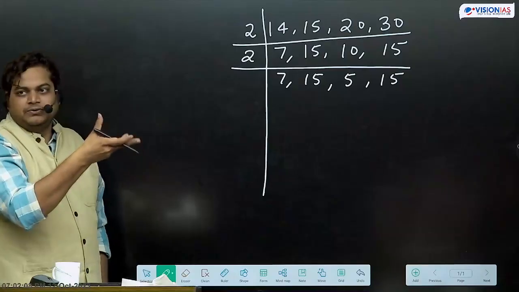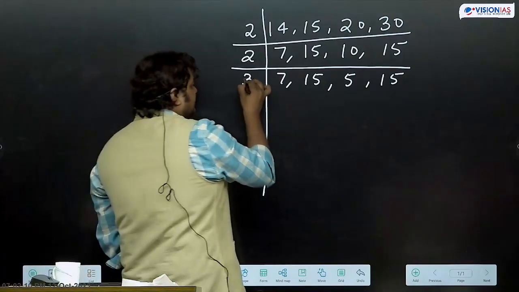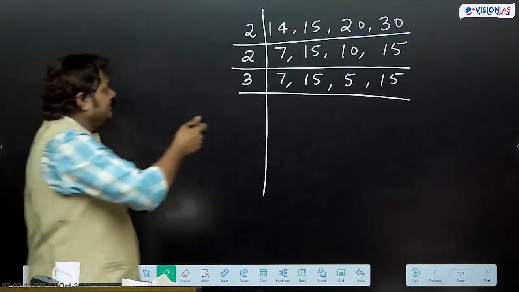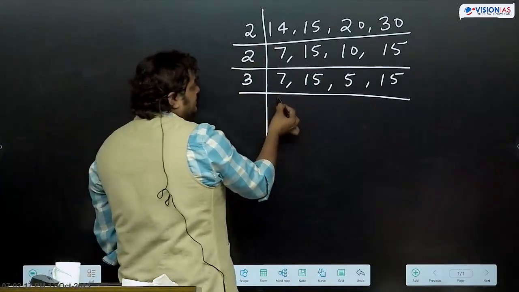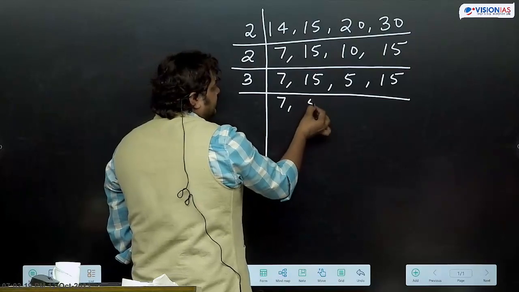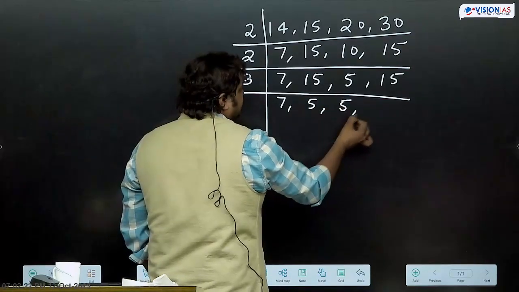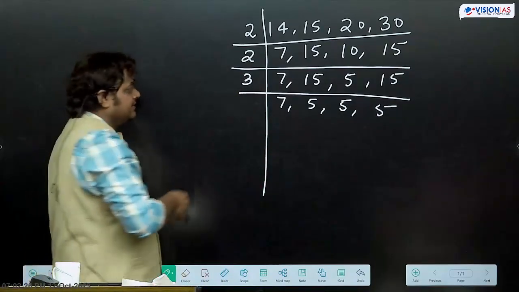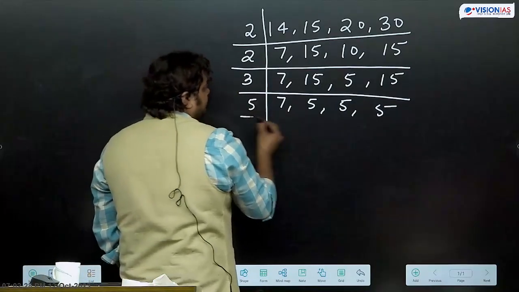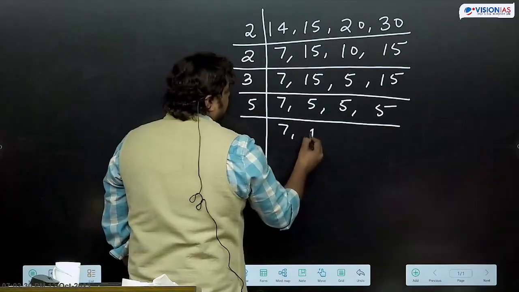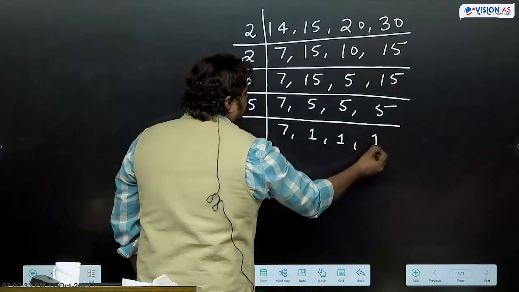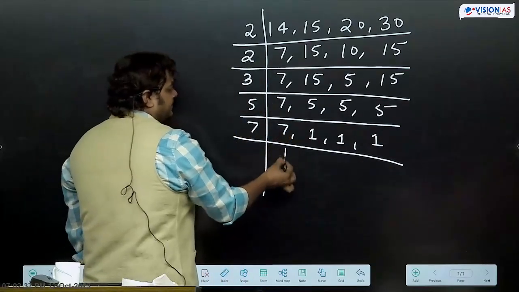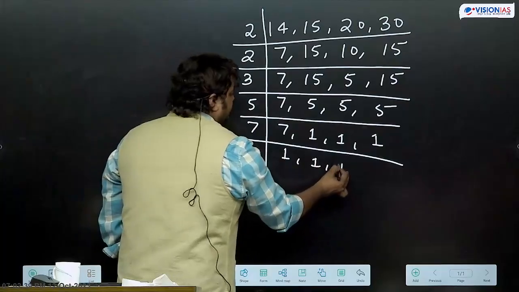After 2, we'll look for 3. So prime factorization, meaning we take prime numbers. 3: 7 as it is, 15 by 3 is 5, 5 as it is, 5. After 3, which number can we take here? 5, then 7, giving 1, 1, 1, 1.